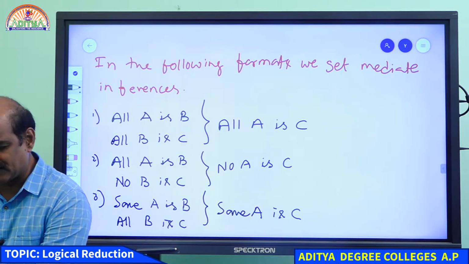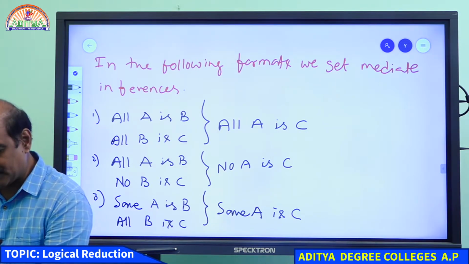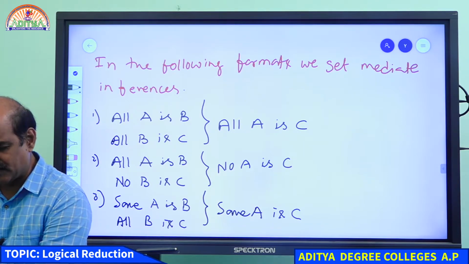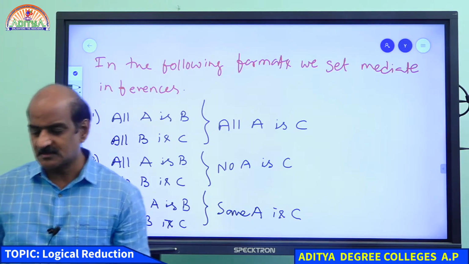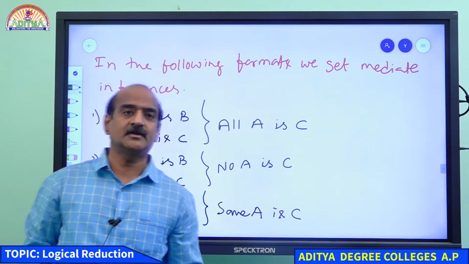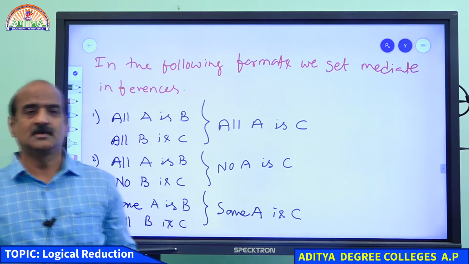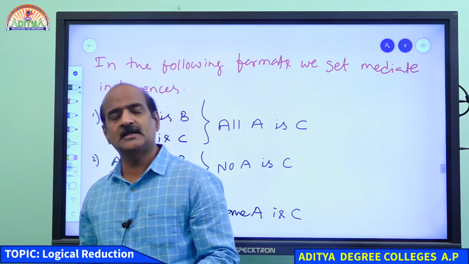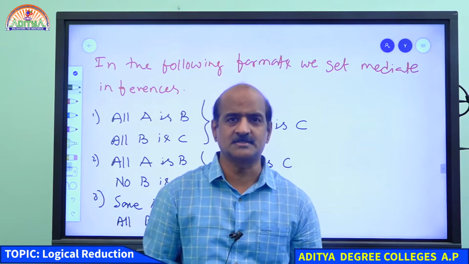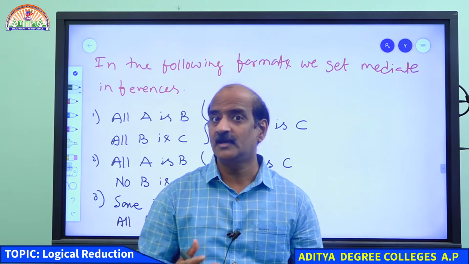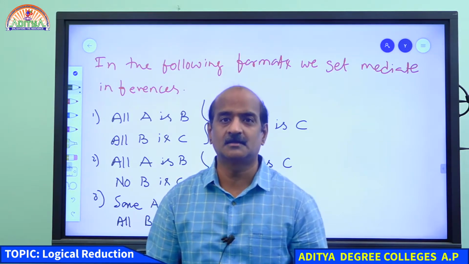Very good. I could see that many of you say yes. This is very clear. So these are the three different cases where you will definitely get the conclusion. Actually, the simple technique is drawing a Venn diagram. That is obviously the best process, but every time you need not go for a Venn diagram.